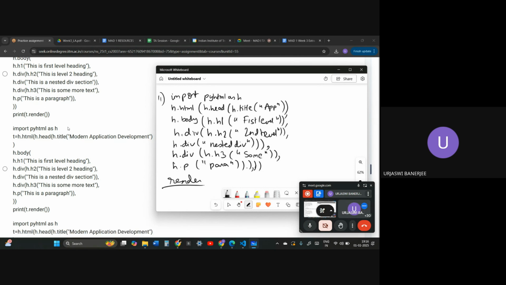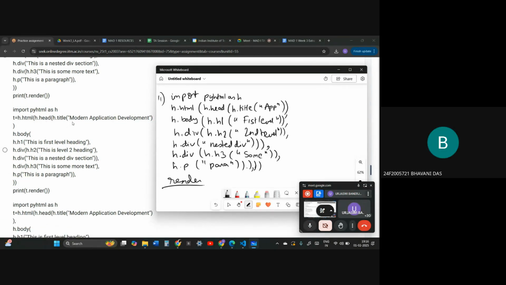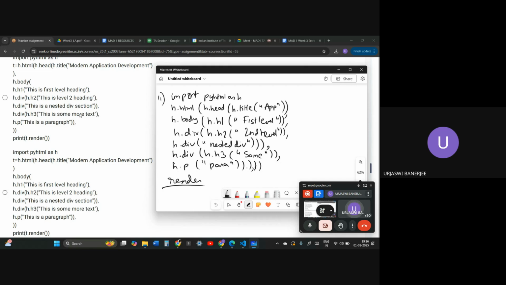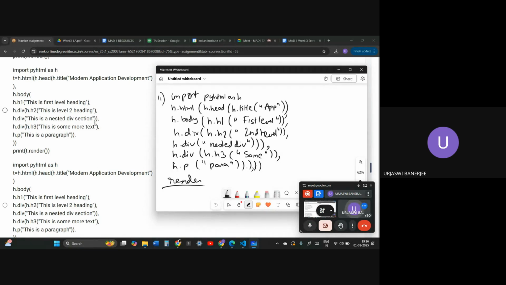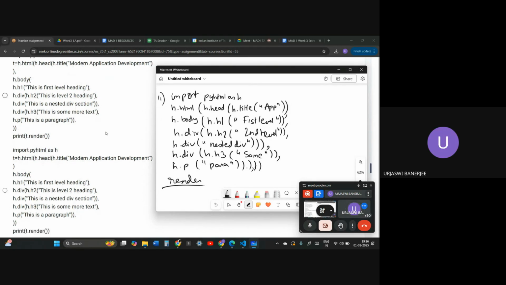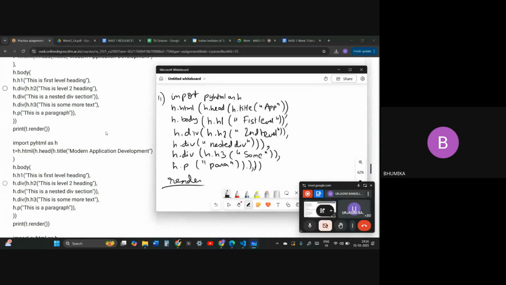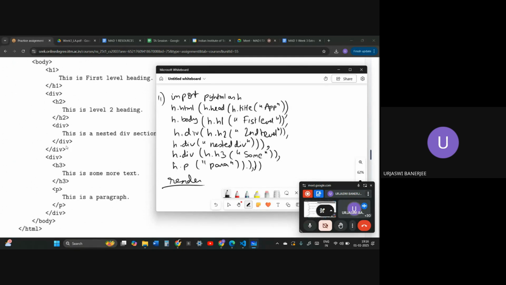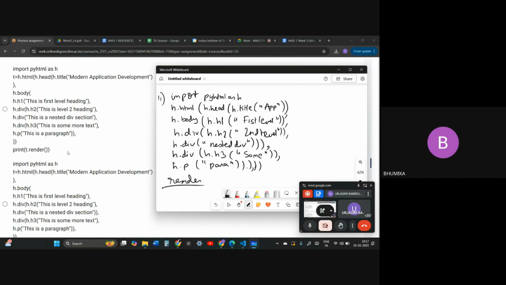Ma'am, but where are they closing the div? They're closing two divs, for this div and then this div. Two divs over here. Ma'am, but how are there two div closures? Wait, I need to see that. After the nested div tag, there are two div closures mainly. So ma'am, there should be three brackets now.